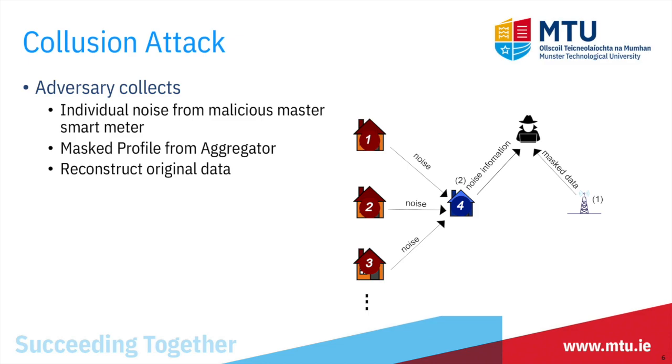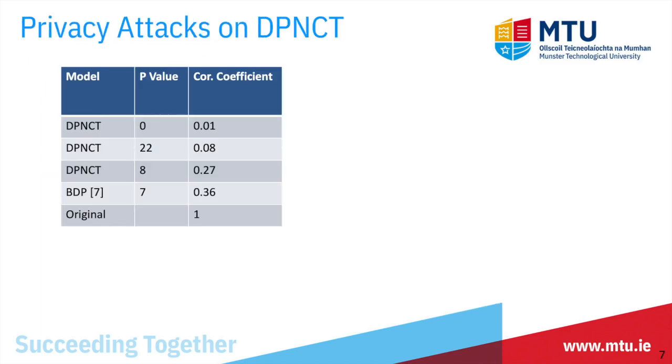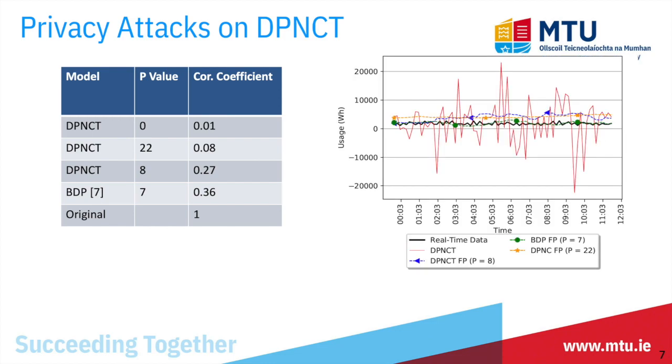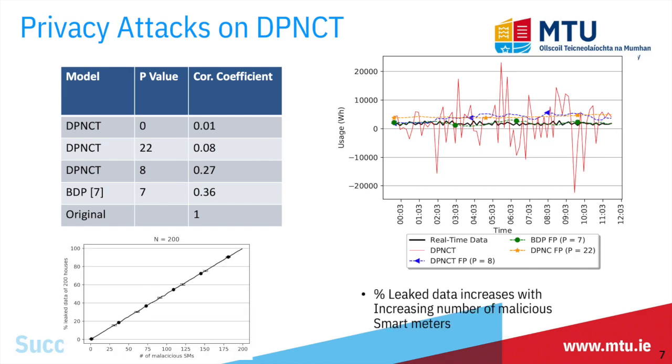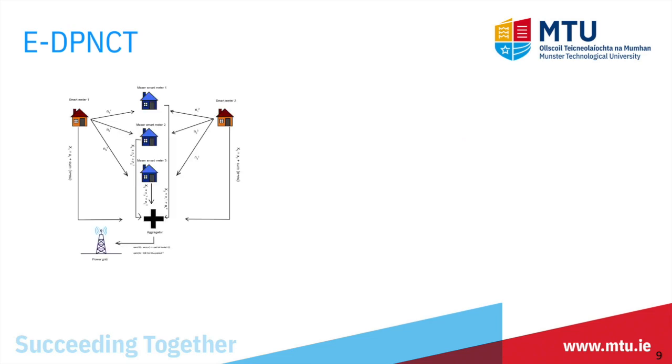I simulated a filtering attack on our DPNCT privacy model with different p-values and got different similarity correlation coefficients, with the highest being 2.7. As can be seen from the figure, our model provides protection against filtering attack. However, the DPNCT model is not resistant against collusion attack and leaks more data as the number of malicious smart meters increases in the system. Hence, we updated our DPNCT model to have better resistance against collusion attack.